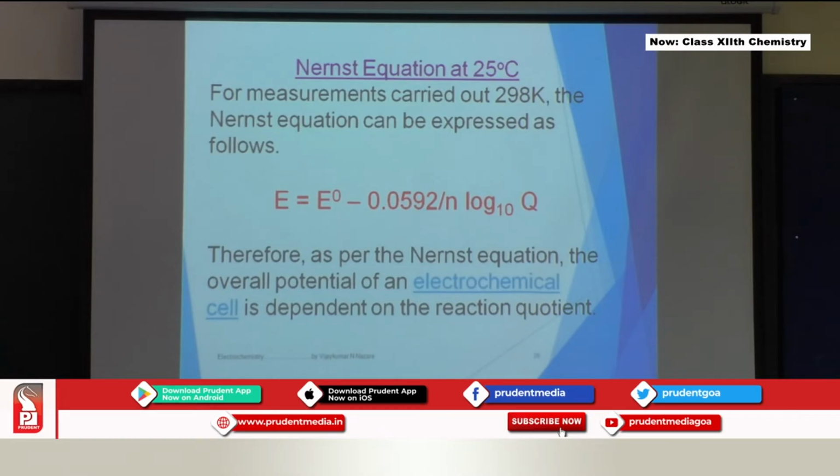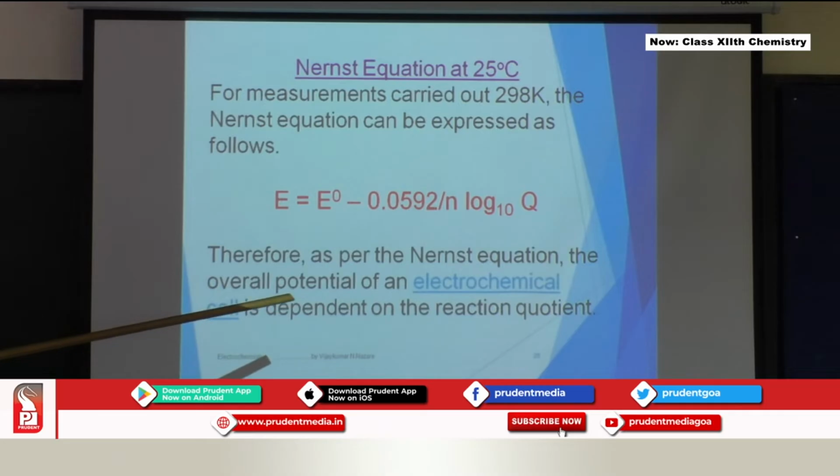When we substitute all those values, R, T, and F, we get this particular value, 0.0592 divided by n. n stands for the number of electrons that are accepted or lost in the equation. Log to the base 10 of Q. Q stands for the concentration of the species that has undergone oxidation divided by the molar concentration of the species that has undergone reduction.